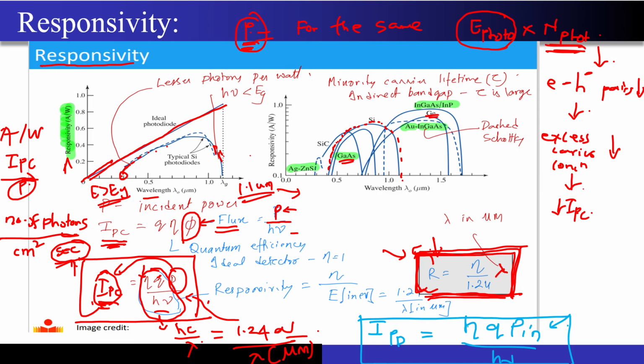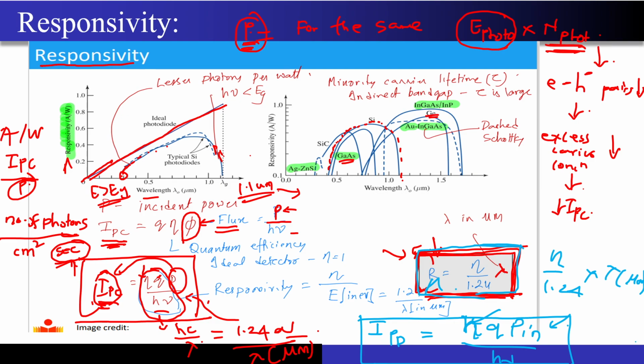This is nothing but the efficiency, and if I want to calculate the responsivity, it will be given by this particular formula. This is the efficiency, and this is the responsivity. So the responsivity is nothing but the efficiency divided by 1.24 times lambda. Lambda will obviously be in micrometers.